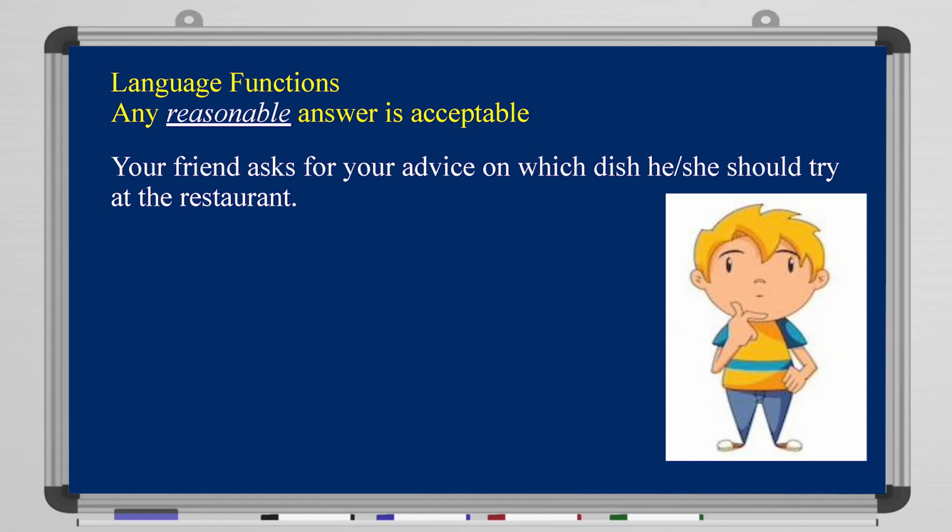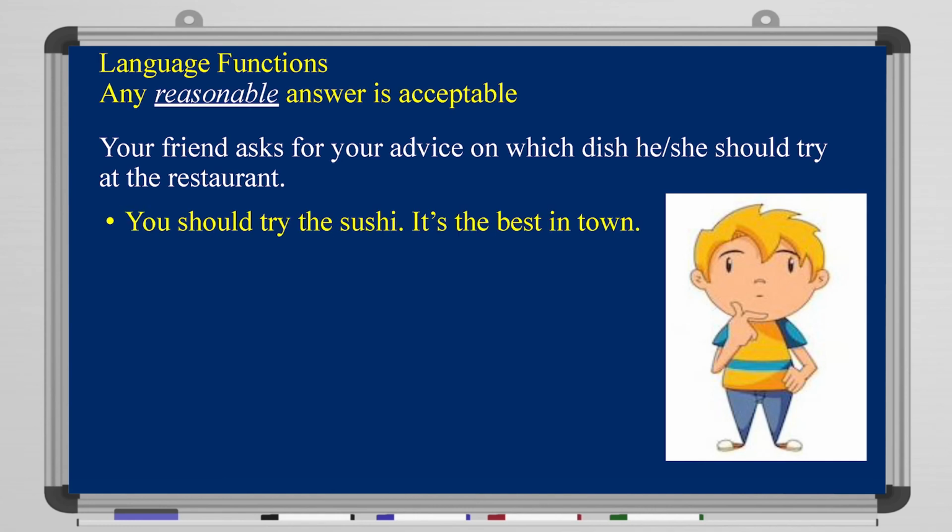Maybe I don't like what you like, right? Especially when it comes to food. Maybe I like pizzas, you like burgers or whatever. Okay? So what would you say in that situation? For example here, you should try the sushi. It's the best in town. Maybe you don't like sushi. Maybe you can go like pizza. All right? You understand the concept here? Any logical, reasonable answer is accepted.